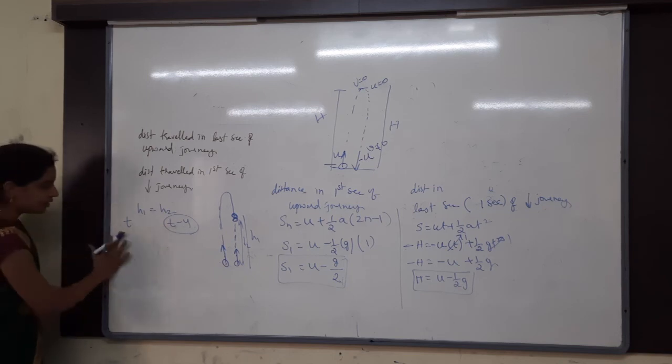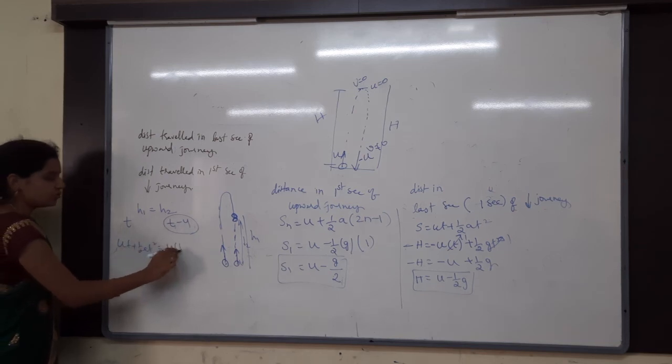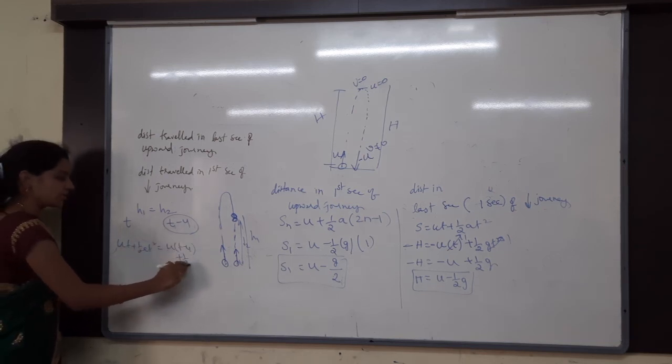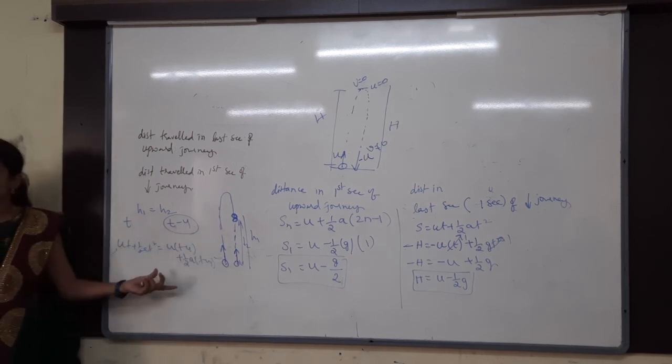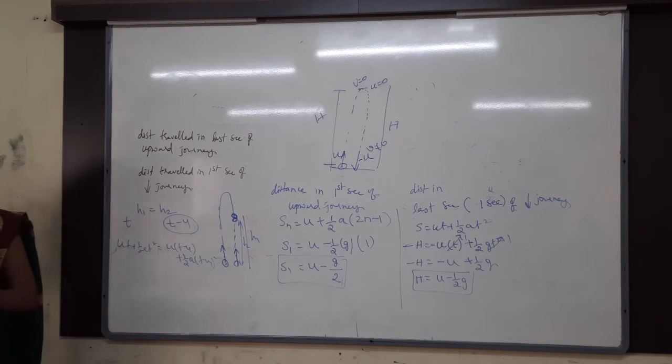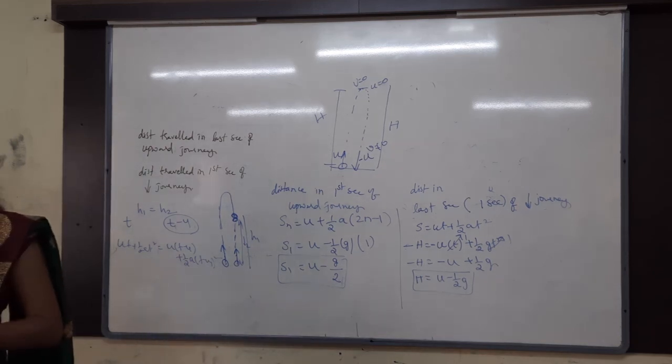Okay. Then h1 I have to find out. S is equal to ut plus half at square. Again here, S is equal to u(t minus 4) plus half a(t minus 4) whole square. Can you solve now? At least. Whenever they are meeting together, at that time both are at the same height from the ground. That is the main logic in this.